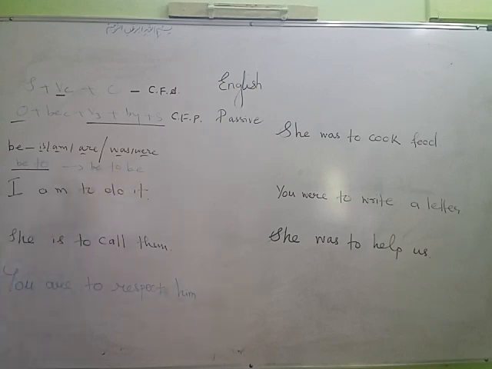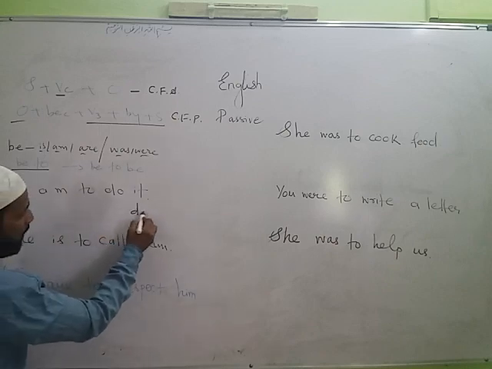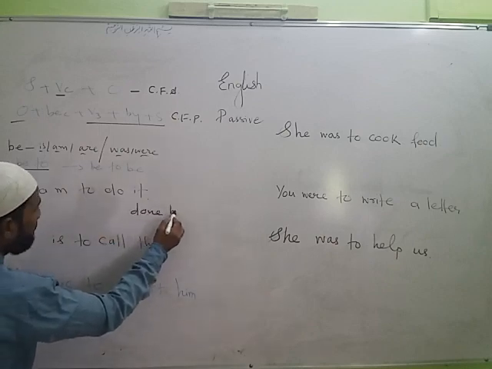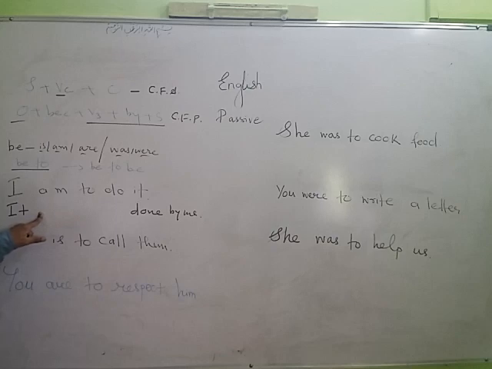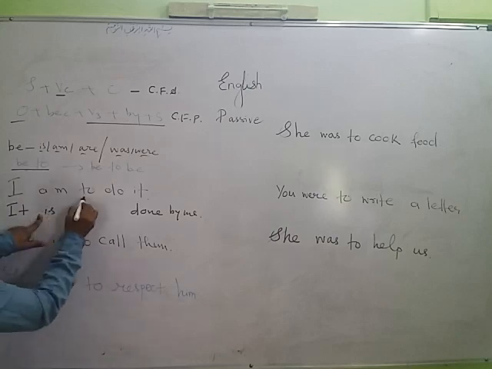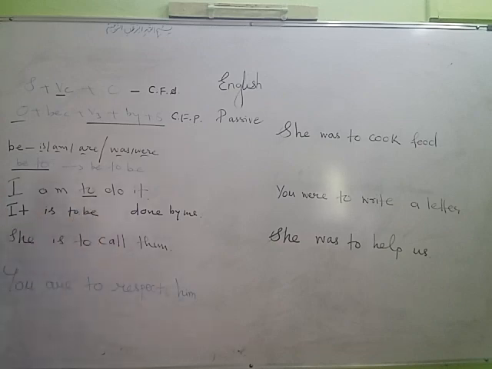Now let us see the example sentences. As we have always done, object comes before the subject, that is it. Space for the helping verb, third form of verb, done by me. Now you can see here am was used because subject was I, but here am cannot be used. What can be used here? Is, and to will become to be. So your answer will be it is to be done by me.